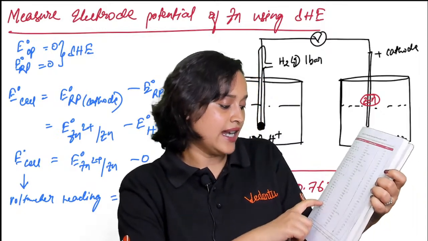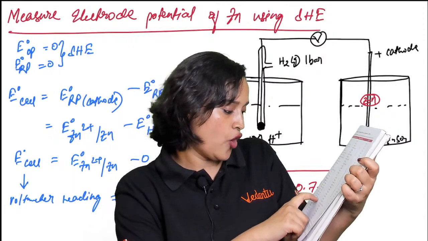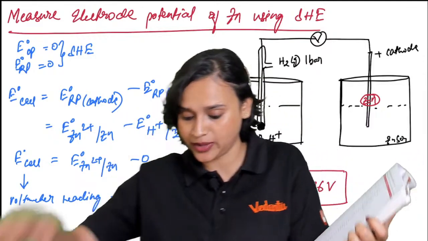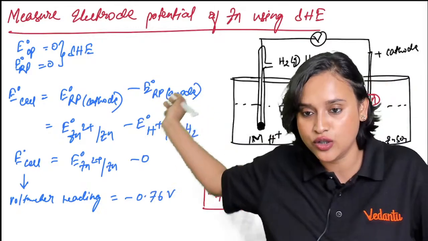Zn2+ plus 2 electrons forms Zn, right? Yes, forms Zn, and that value is minus 0.76, everybody. Minus 0.76. Look at it, everybody.